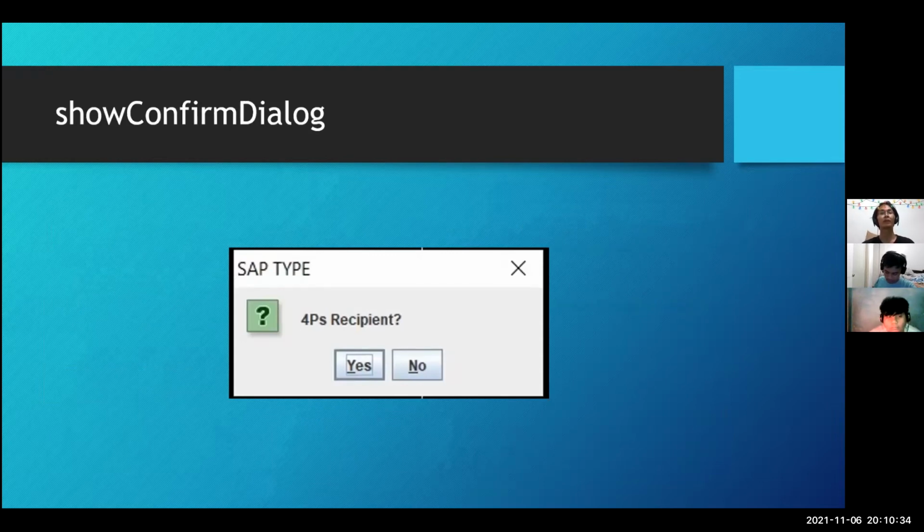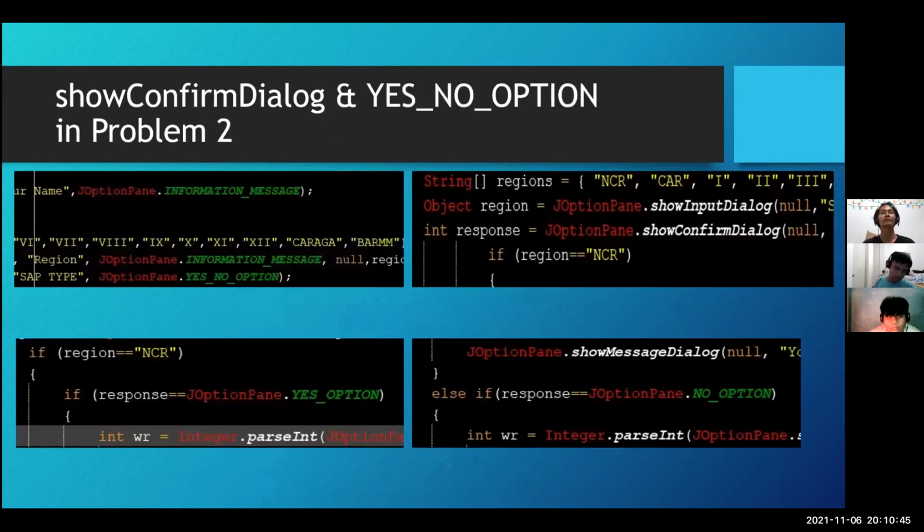Using the show confirm dialog, we prompt the user to answer the question if the recipient is a 4Ps member or not. Once the user determined the region, the code will now proceed to determine if the user is a 4Ps member or not.